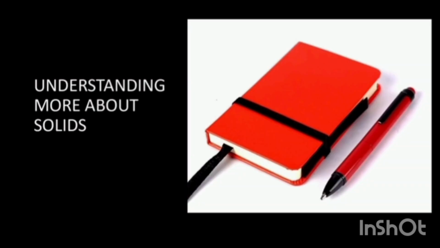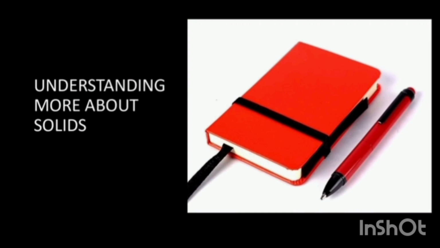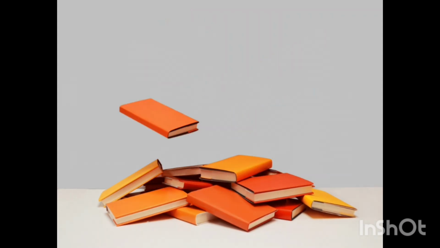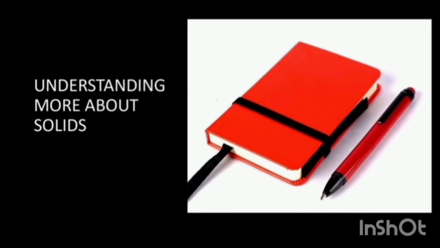Take two solid objects, say a pen and a book, and we are putting them in different containers. Do you find any change in the shape or volume? No, right? So this shows that solid will have a definite shape and a fixed volume. If you drop a book or a pen on the floor, will it flow? No, but it will retain its original shape with a perfect shape and perfect volume.